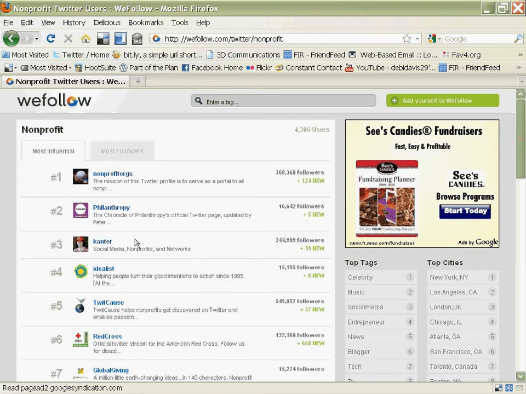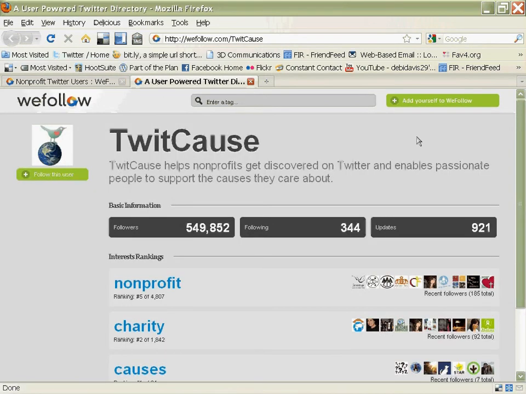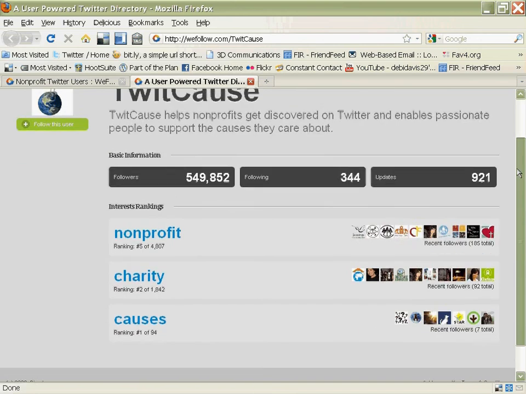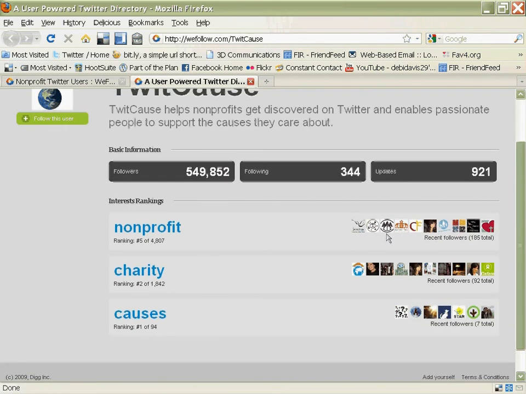For instance, at position number 5, there's TwitCause. TwitCause helps nonprofits get discovered on Twitter, according to their bio. So that looks like something that I'd like to take a look at. I'm going to hold down the Control key while I click on TwitCause so that I can take a look at their WeFollow page. I look at that and I see that they have 3 keywords that they list themselves under: nonprofit, charity, and causes. This is another good use of this tool because I can gather some relevant keywords that I might want to use in later research.